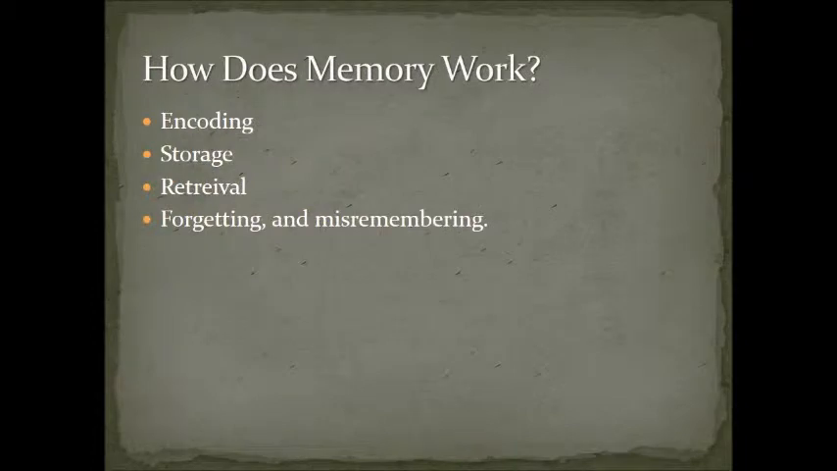In order to remember something, you must use three processes: encoding, perceiving it and discovering its relation to past knowledge; storage, keeping that memory over time; and retrieval, accessing the information when you need to. The two fundamental errors of memory that can be made include forgetting and misremembering.